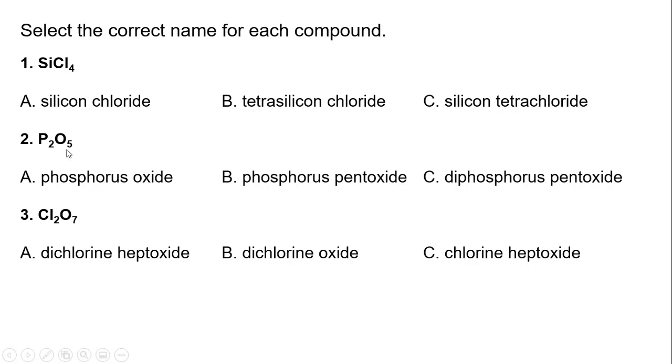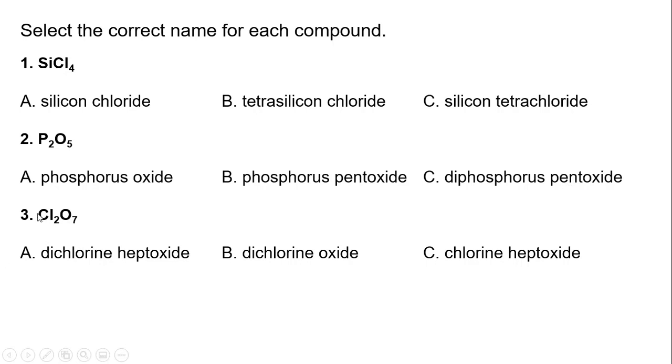This one we just did, but let's break it down again. This is phosphorus and oxygen. We have 2 phosphorus, so we're looking for a wording that begins with di. And we're looking for an ending that begins with pent, because we're going to drop the A. So this is diphosphorus pentoxide. Phosphorus here, no, because there's not 1. And this is not counting the 5. Phosphorus again, no, because there's not 1. But the pentoxide is correct. Diphosphorus pentoxide. So this is going to be C.